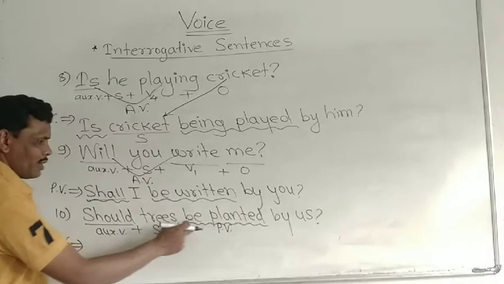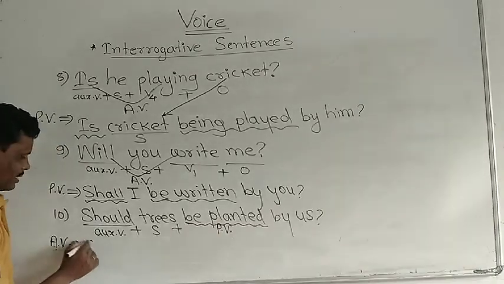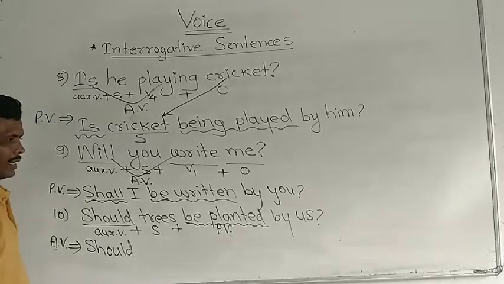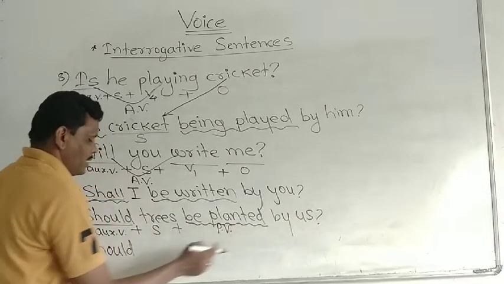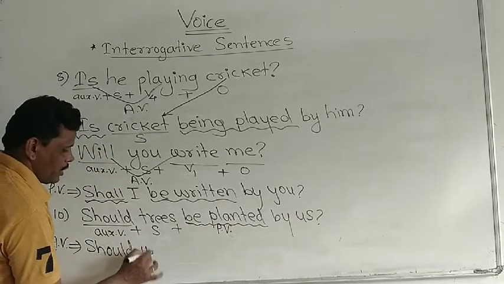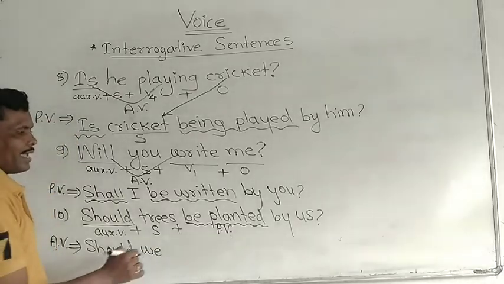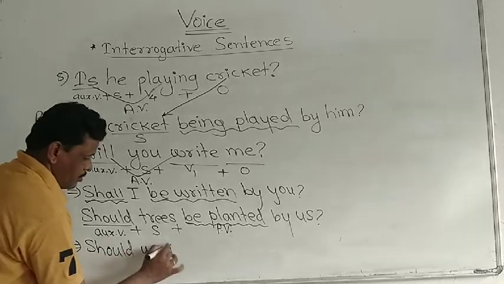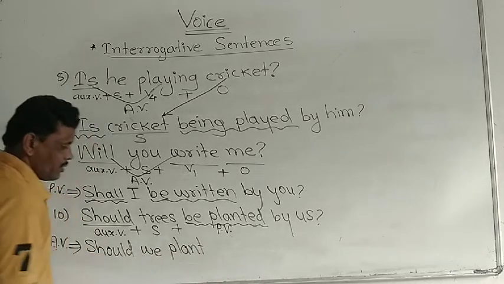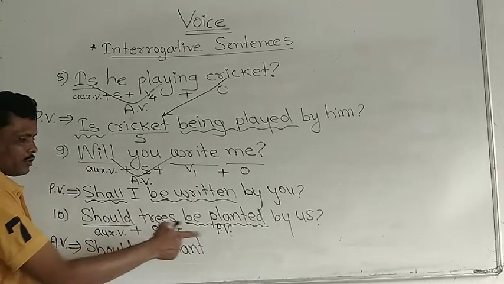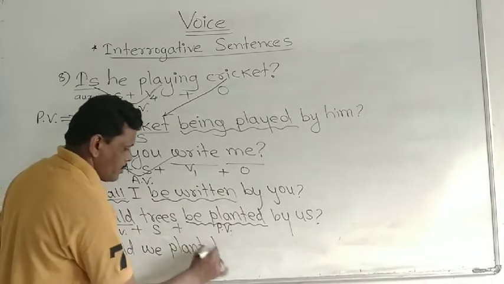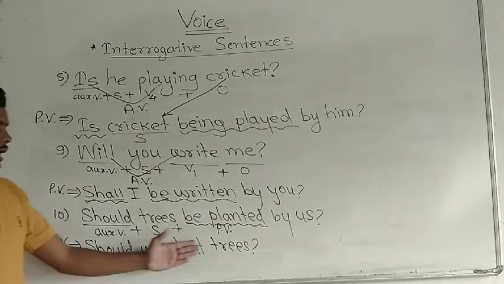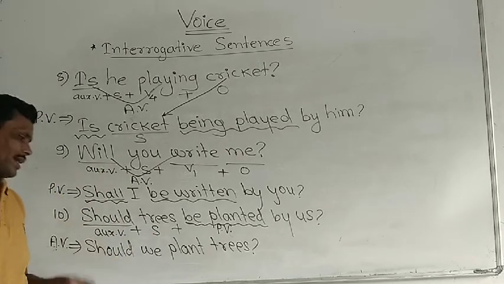Should, modal auxiliary, plus be plus V3 is given. That same modal auxiliary should be there. Should, correct? Then us should be carried here. Should we, correct? Then be planted, it's V1, plant, then that subject should be placed as object, trees, and last question mark. Should we plant trees? This is active voice.